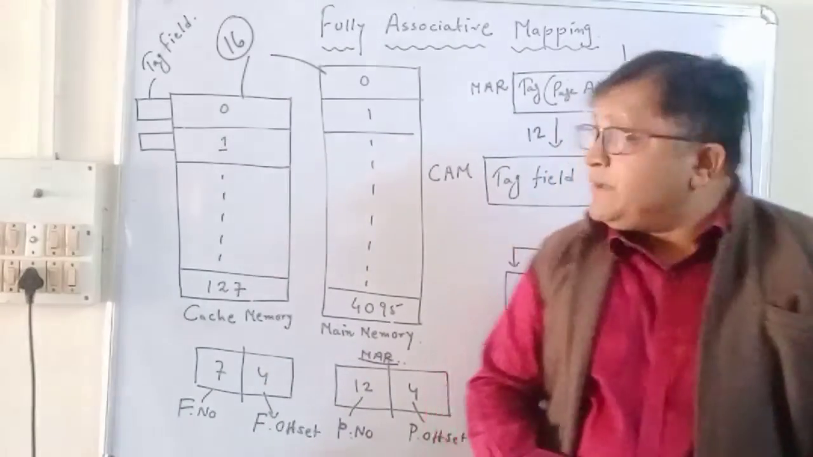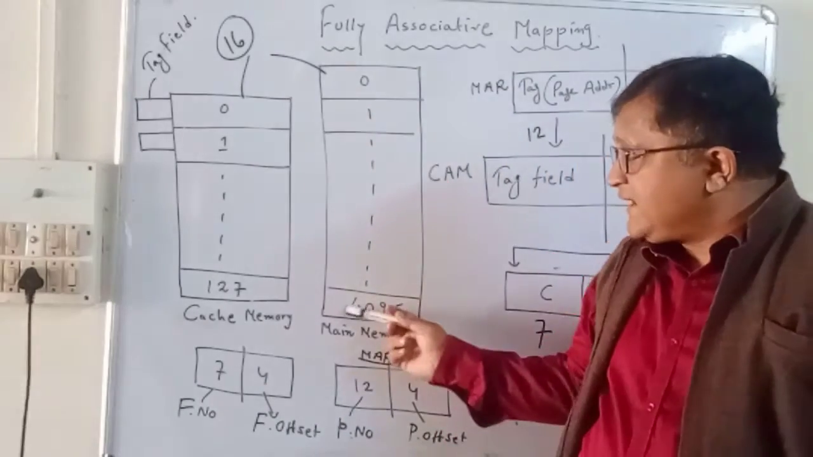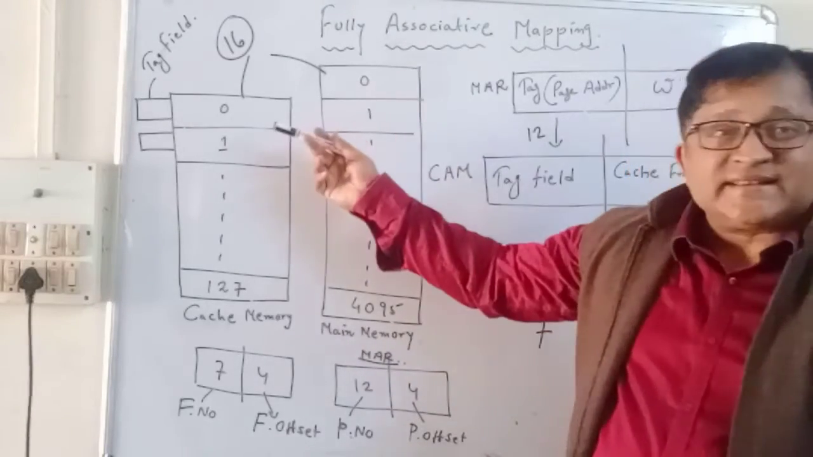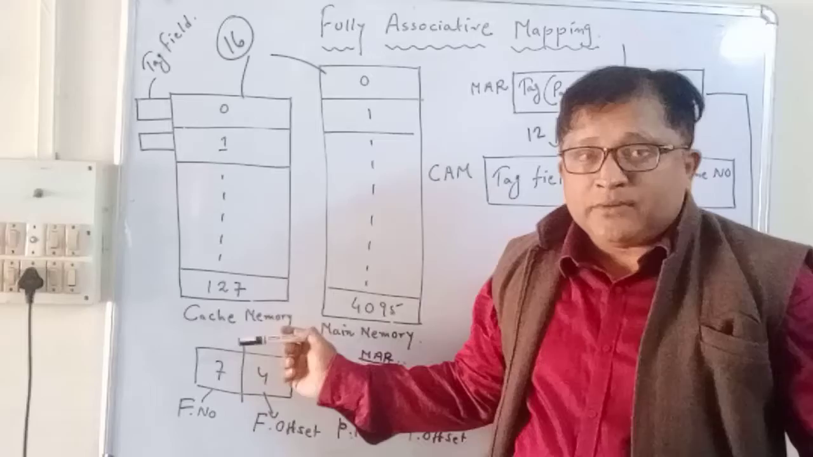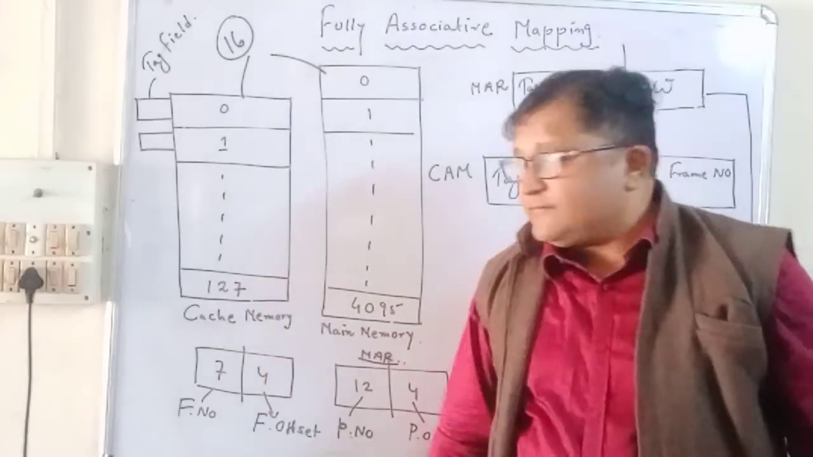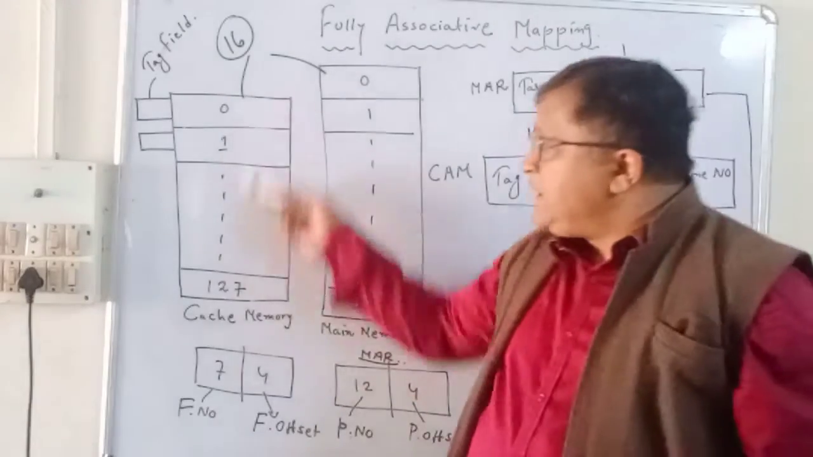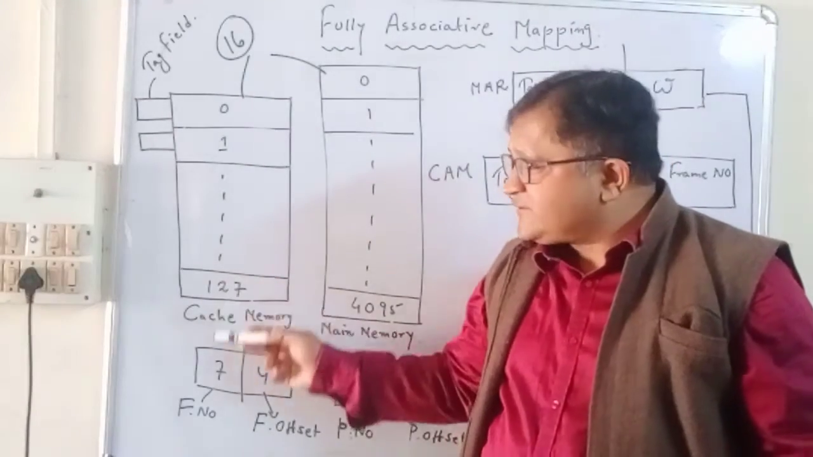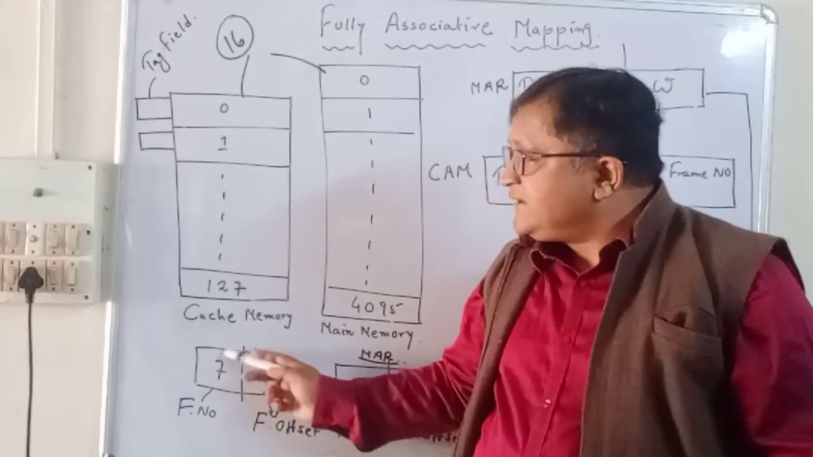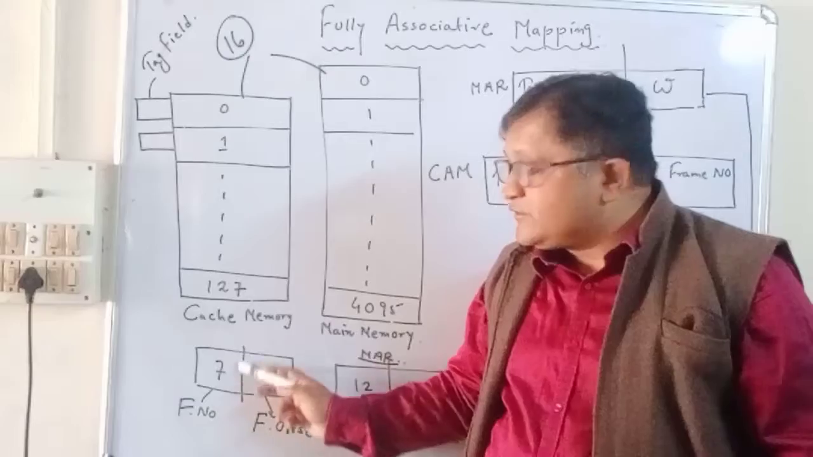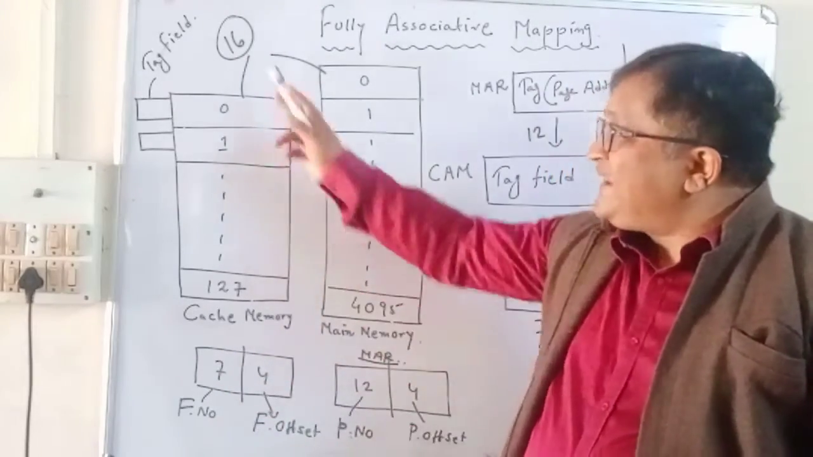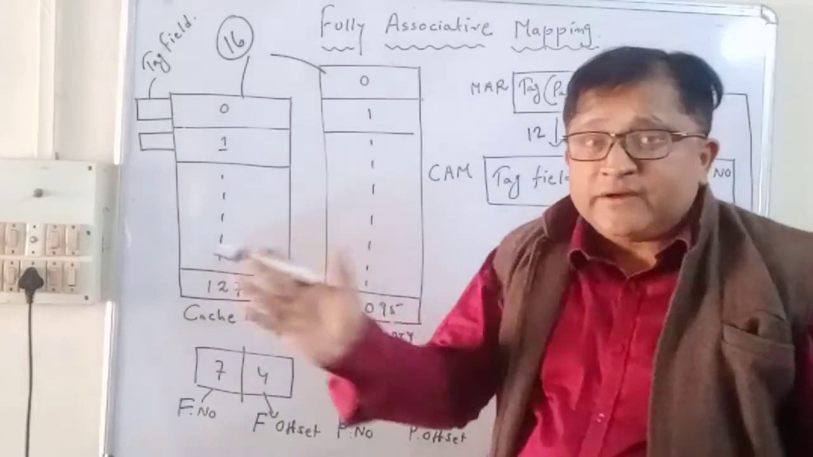In the main memory, the counting starts from 0 and extends up to 4095, a total of 4096 pages. In the cache memory, there are 128 frames, counting from 0, so the last frame is numbered 127. 128 is 2 to the power 7, so 7 bits are used to represent a frame number, and each frame is divided into 16 locations.